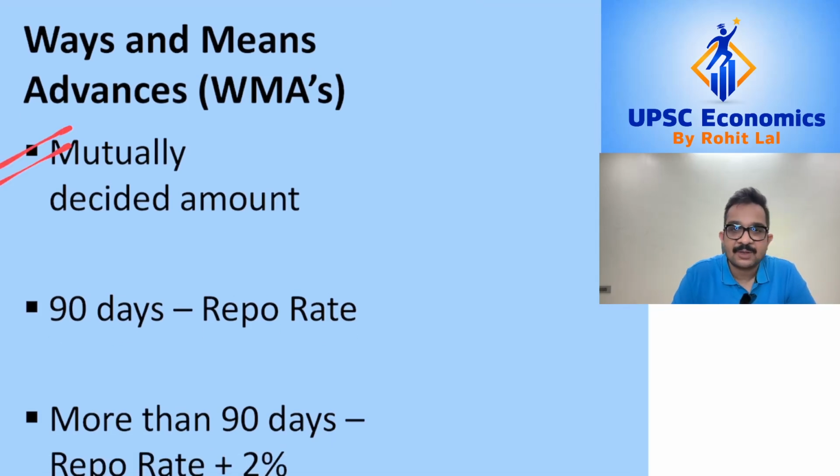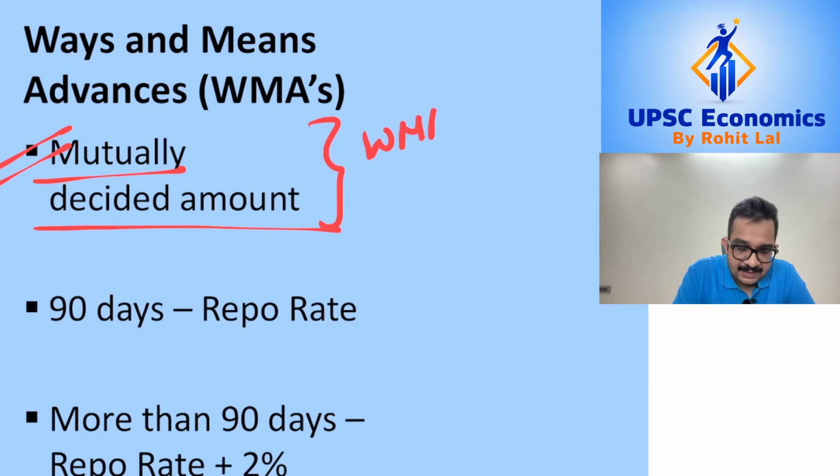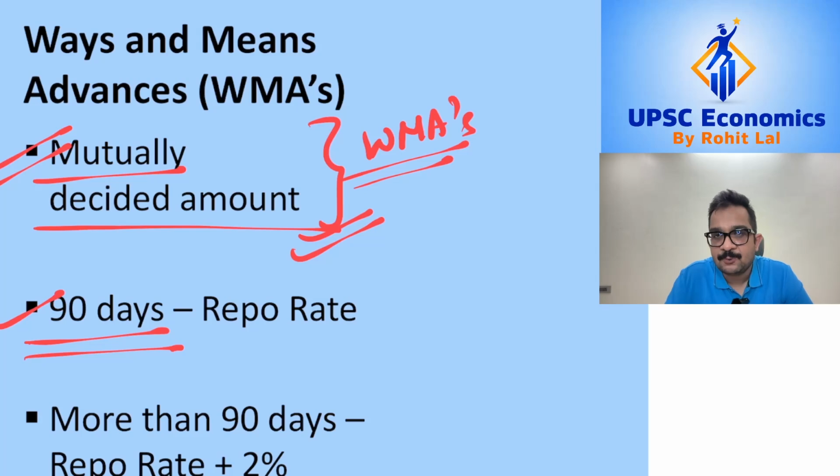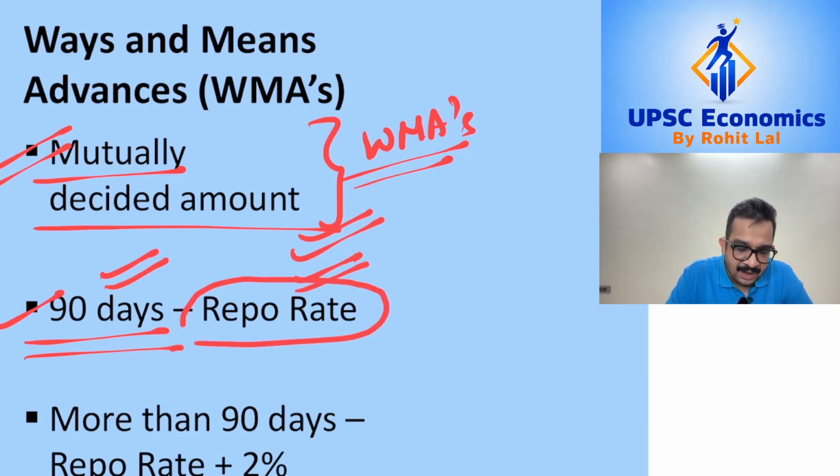Now, this was happening because there was no set ceiling on what amount the government could borrow via these ad hoc treasury bills. However, under WMAs, this system has changed, because under WMAs, there is a mutually agreed amount between the central government and RBI as to what is the maximum amount these governments can borrow from RBI. So this amount is mutually decided. Also, because these are temporary loans which the Reserve Bank of India is providing, these loans need to be paid back in 90 days, and also these loans have a market linked interest rate.